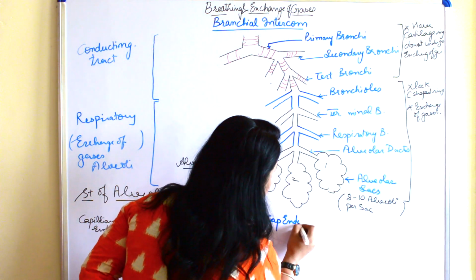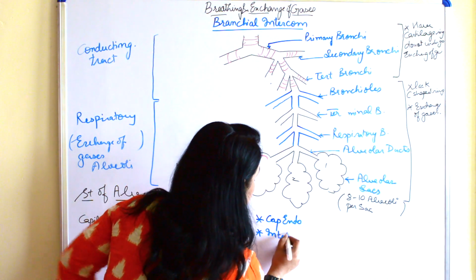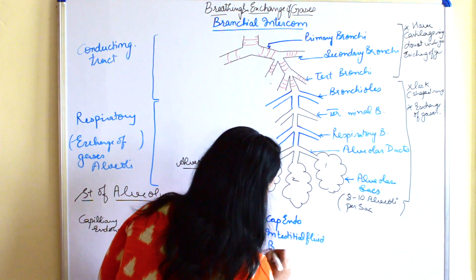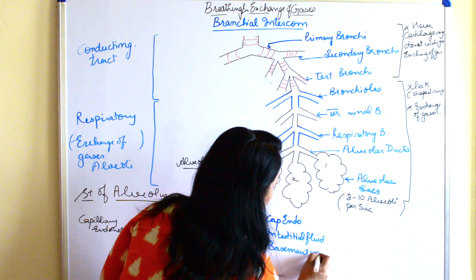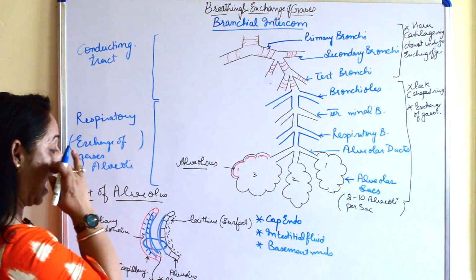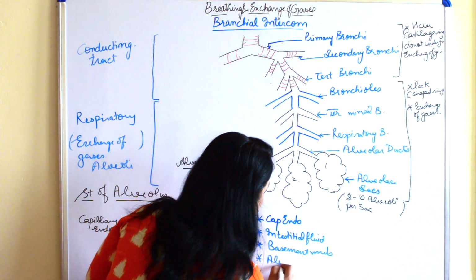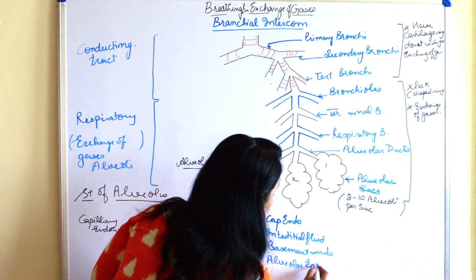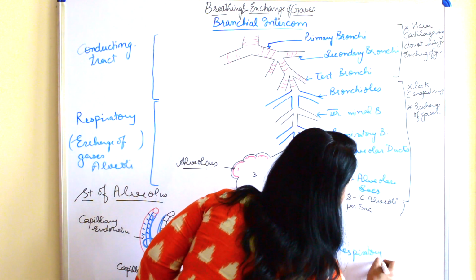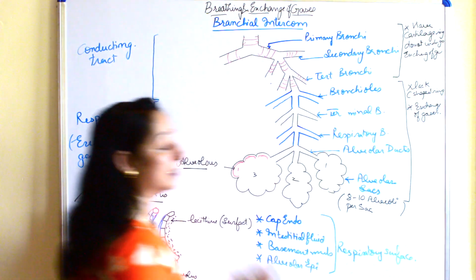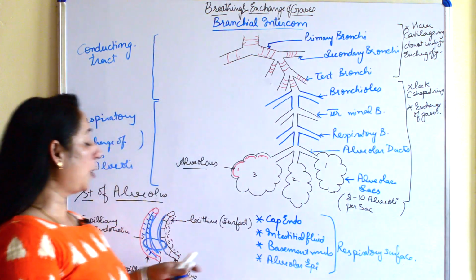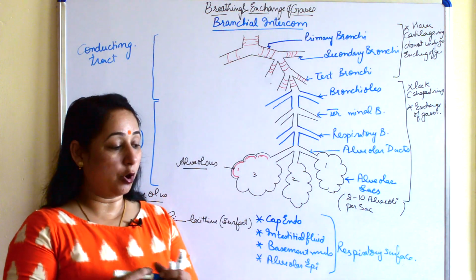Capillary endothelium, then interstitial space or fluid, then basement membranes, the basement membranes around the capillary and the alveoli, and plus alveolar epithelium. So these all form the respiratory surface. We all know the characters of a respiratory surface. It should be moist, it should be thin, it should have a large surface area. These all properties are there in the structure of an alveolus.